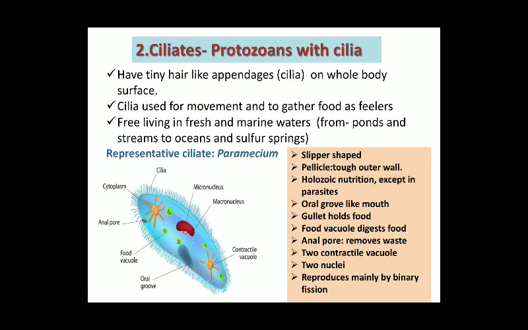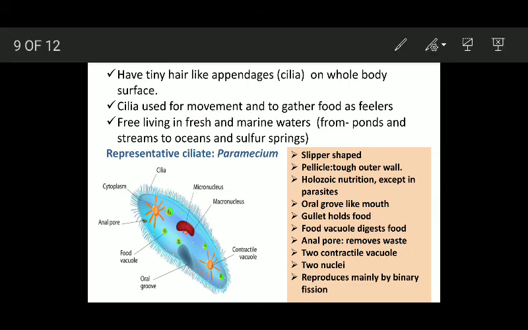Now another group is ciliates, or you can say protozoans that possess cilia. Ciliates have tiny hair-like appendages, known as cilia, on the whole body surface. Cilia are used for movement, and they help the organism gather food as feelers.